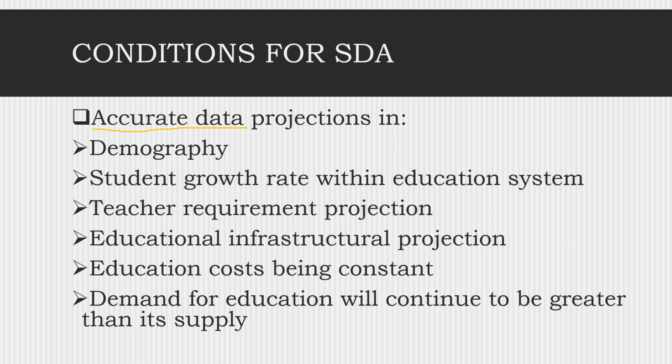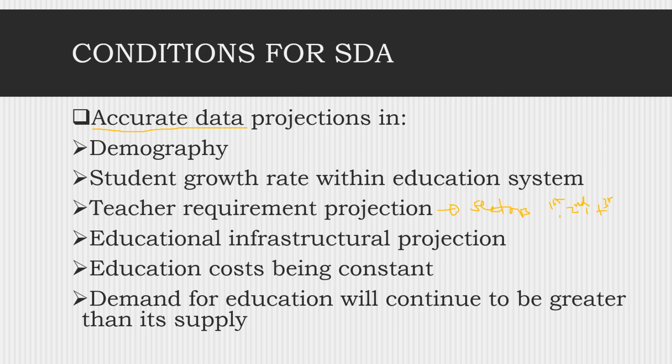Then you need to have teacher requirement projection, as per education system growth, and this should also be featuring sectors. We have primary, we have secondary, and we have tertiary.